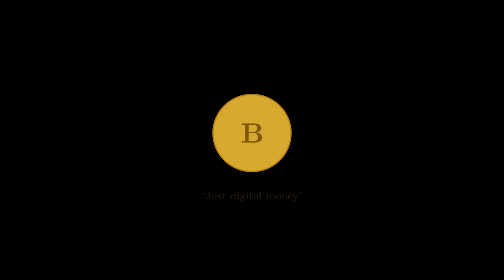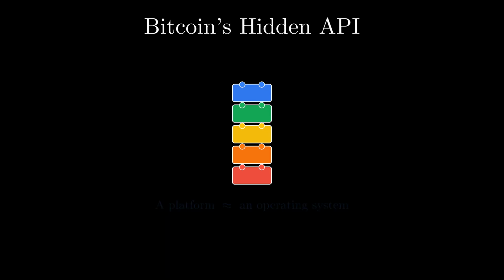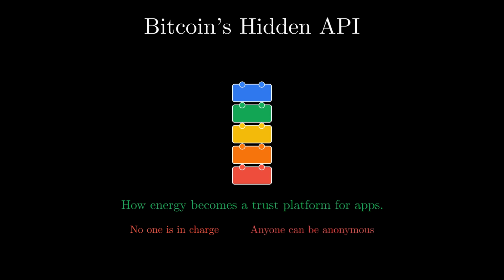Most people think Bitcoin is just digital money. Developers see something different. They see a platform, like an operating system with a hidden API. The puzzle is this: how do you build a trustworthy app on a network where no one is in charge and anyone can be anonymous?